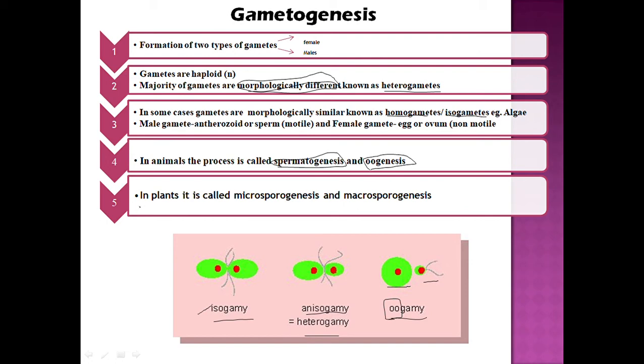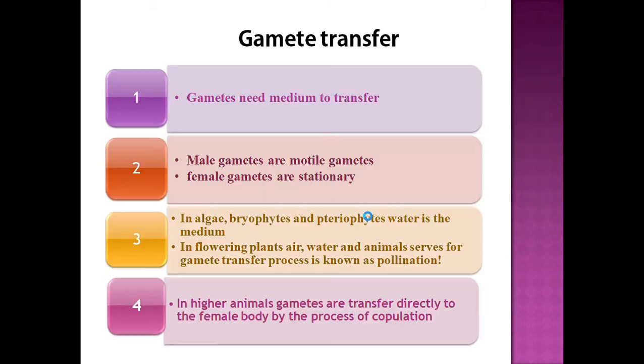In contrast to animals, in plants the process of formation of the male gamete is known as microsporogenesis, whereas the female gamete formation process is known as macrosporogenesis. These two terms we will discuss in detail in the next chapter, reproduction in flowering plants, in the next video.